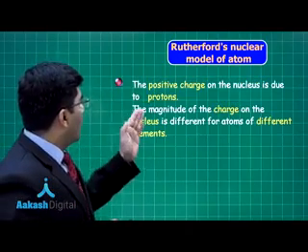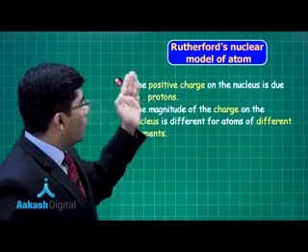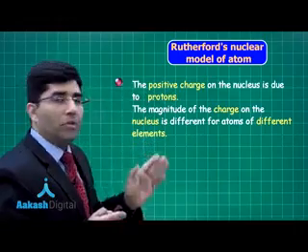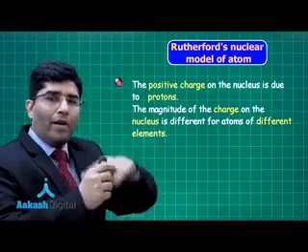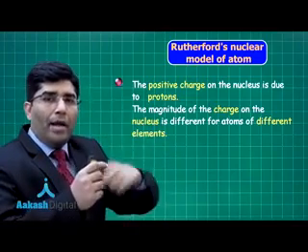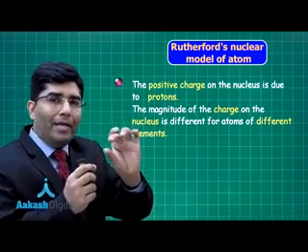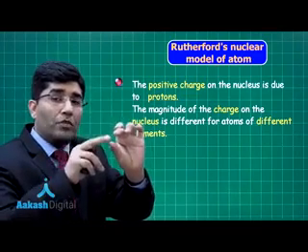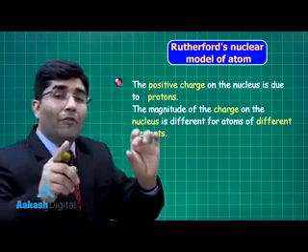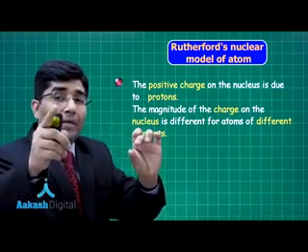Now, third point. The positive charge on the nucleus is due to the protons. Obviously, electrons will revolve around, and inside there is the nucleus, and in the nucleus there is a positive charge due to which the alpha rays were deflected, right?